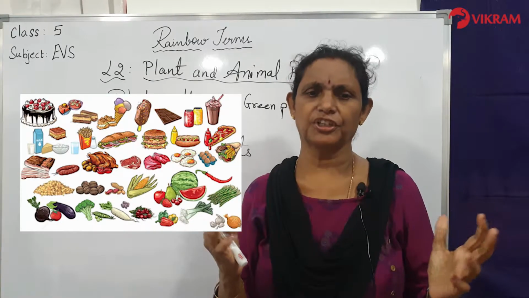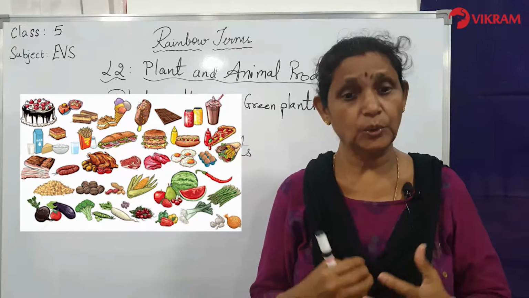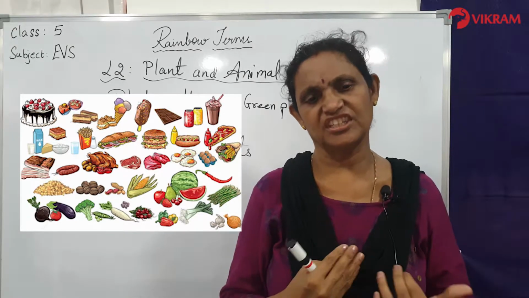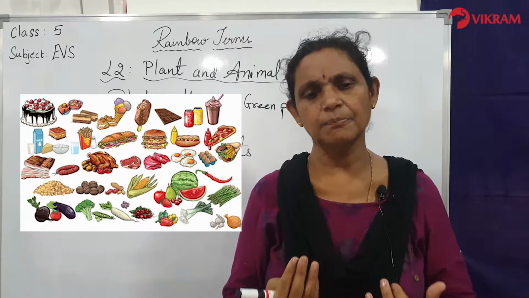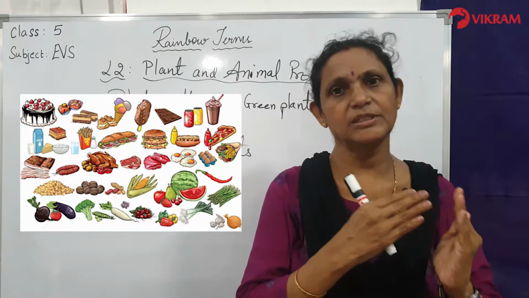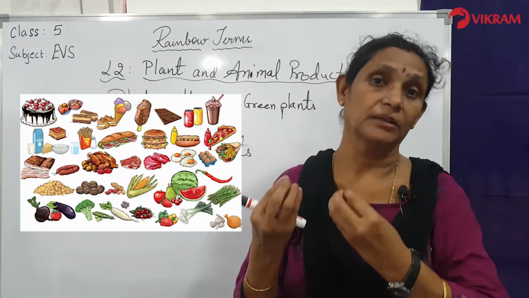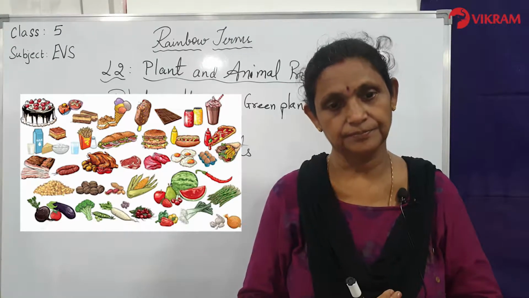Plants are very important to us. They produce all the food that animals, including people, eat. Goats eat the grass, the leaves and some other plant parts. So we are going to learn today that even the animals, even the goats which are eating the grass, all depend on plants for food products.